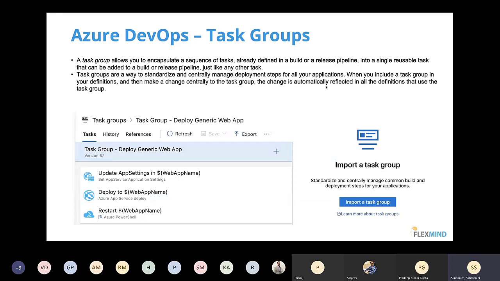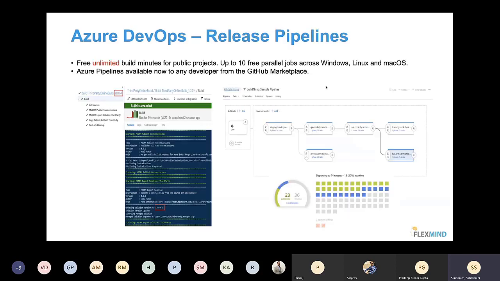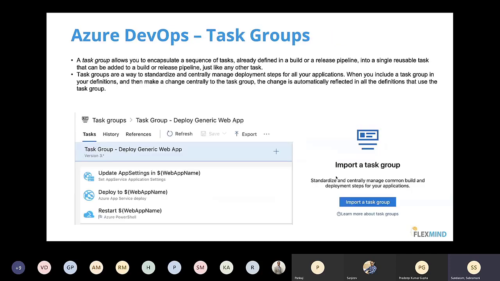So if I am using these 3 tasks continuously, around the previous example, if you see, I am deploying it to 74 targets, which is 74 machines I'm trying to deploy. If I'm trying to use these 3 tasks on 74 different machines, then it will take a huge time for me to go and update it on each and every machine or each and every pipeline. In such cases, I'm going to combine these 3 into a single group called a task group. Then instead of adding 3 different tasks, I'm going to add only 1 task group, so that one task group covers these 3 tasks internally every time. You understood that? What does that mean?